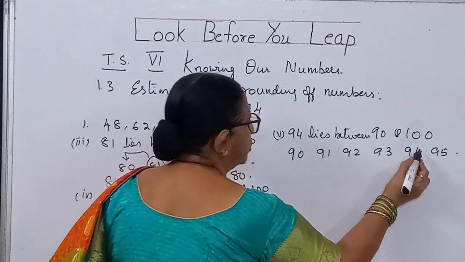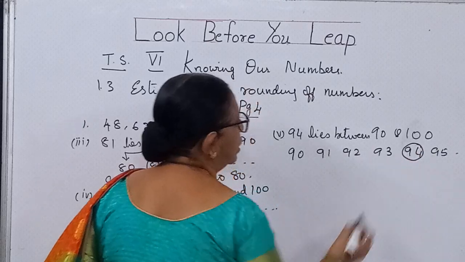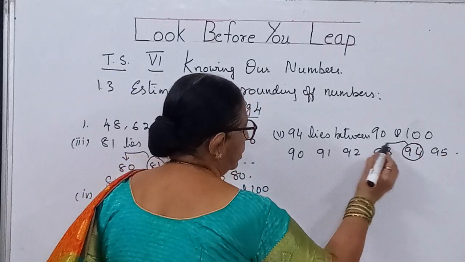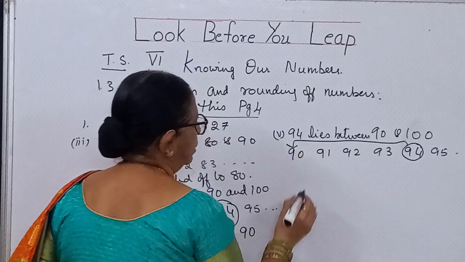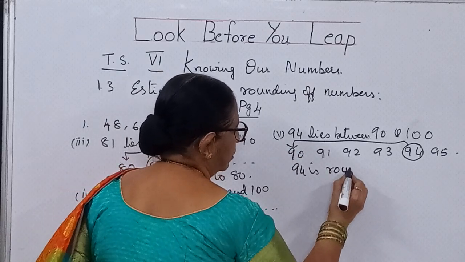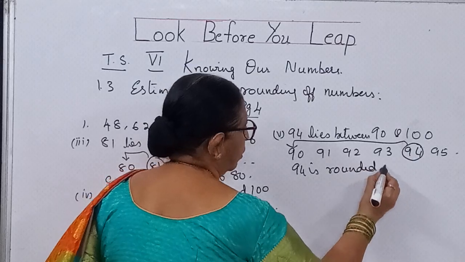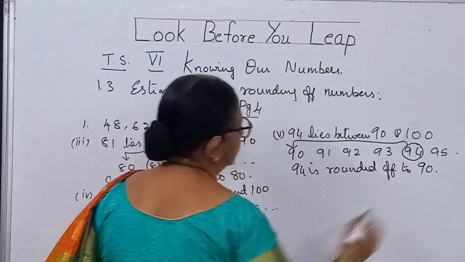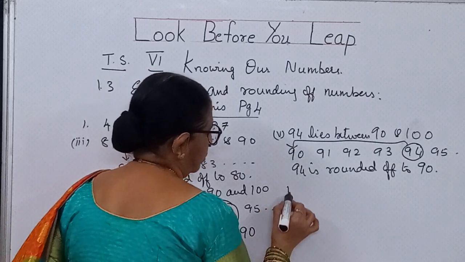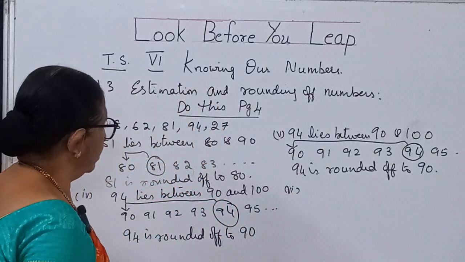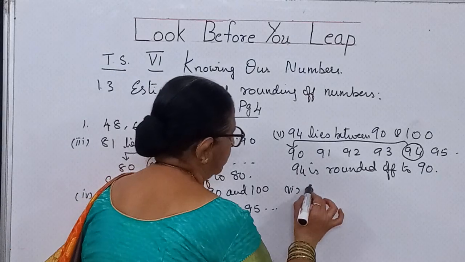Now 94 is here. So it is less than middle value 95. So we will take this as 90. So 94 is rounded off to 90.